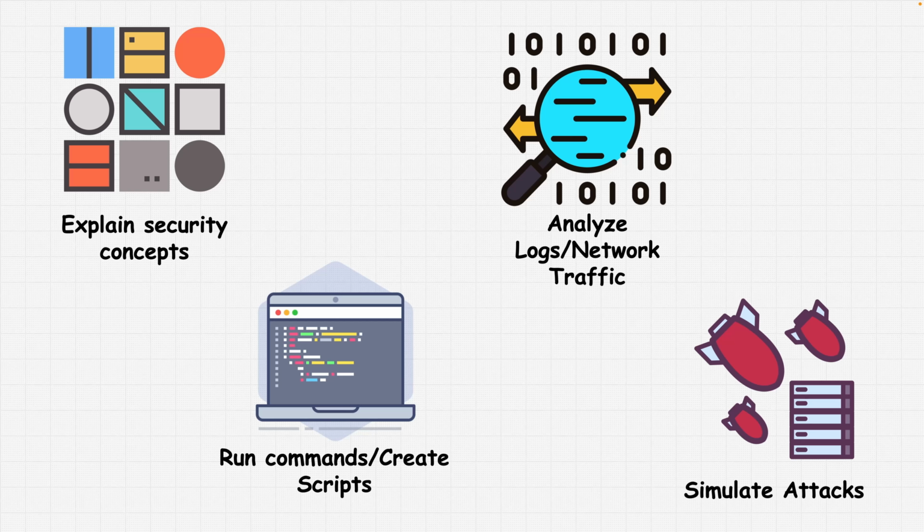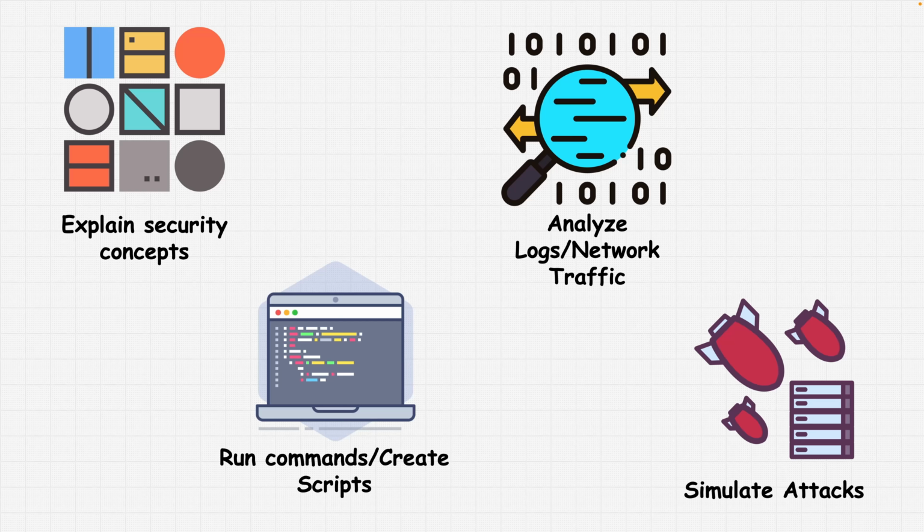Now, of course, ChatGPT is made to not answer certain questions. So, for example, if you ask it, create a reverse shell, it will decline that request and it won't do it because it considers it unethical. But there are certain ways you can trick ChatGPT, and we will take a look at that later.